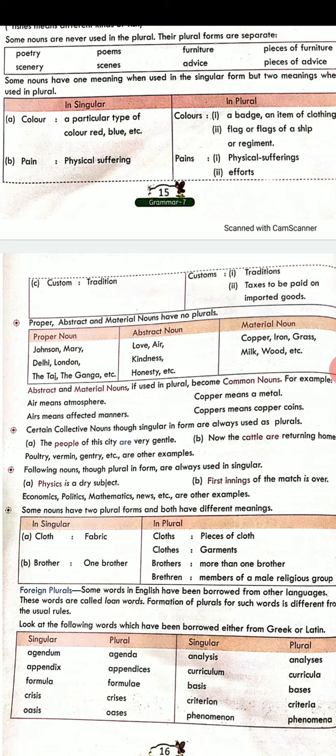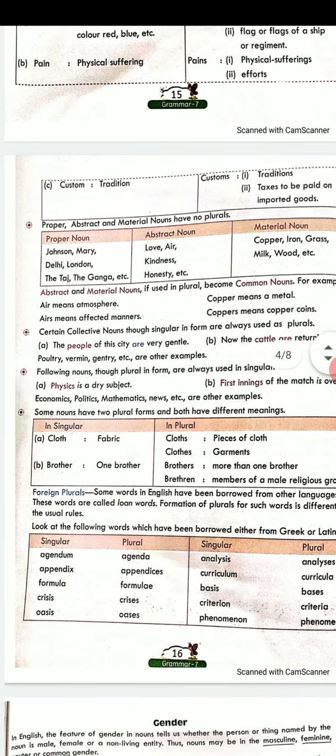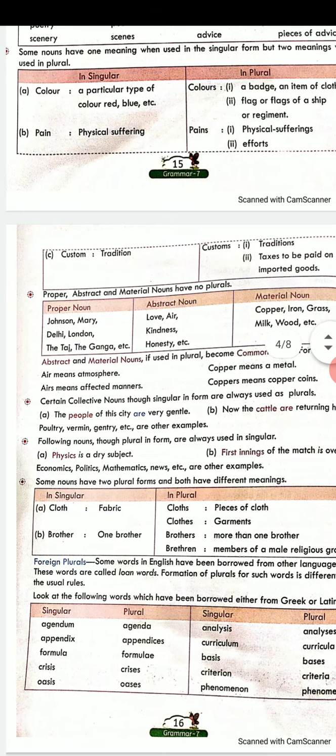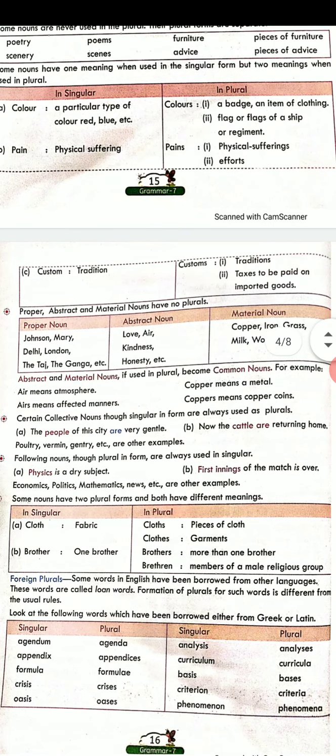Like color, we are talking about a particular type of color, that is maybe red, blue, green, yellow, any color. But when we are talking about in plural sense, he was wearing many colors. That means he was wearing clothes which had many colors.